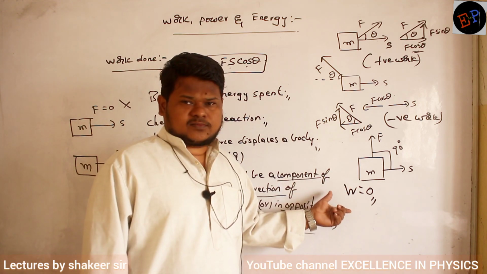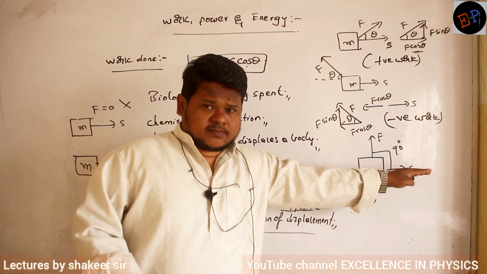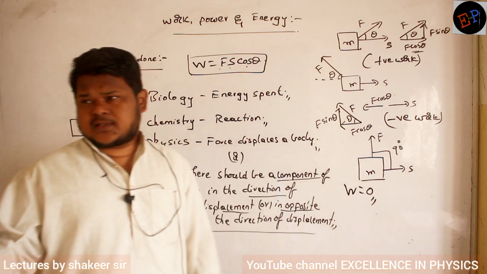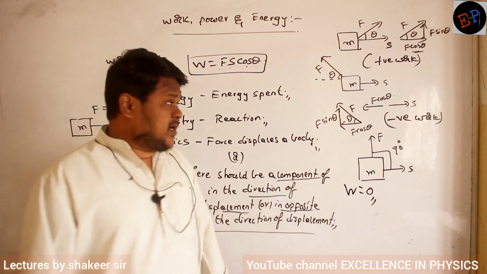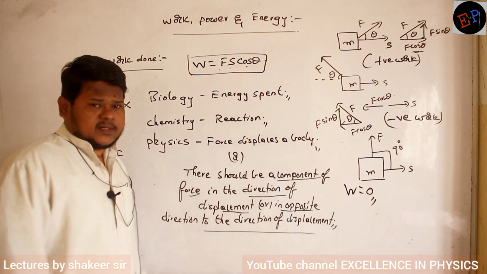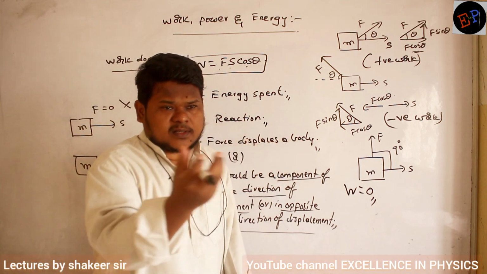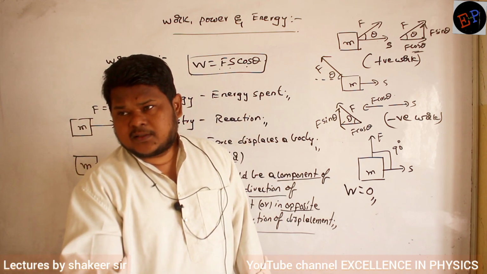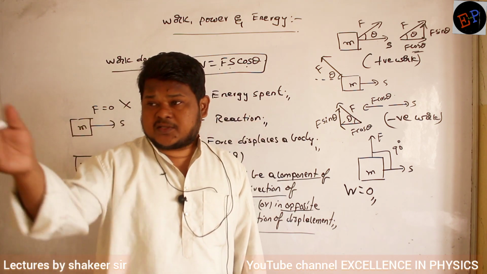Work done is 0 because work is not at all done here. It means in this direction, speed doesn't increase and speed doesn't decrease either. That is called zero work done. In kinematics also we have studied the same concept. Body is moving in one direction, gravitational force is pulling the body in the downward direction. So the horizontal velocity of the body you can never change. That's what we have studied.